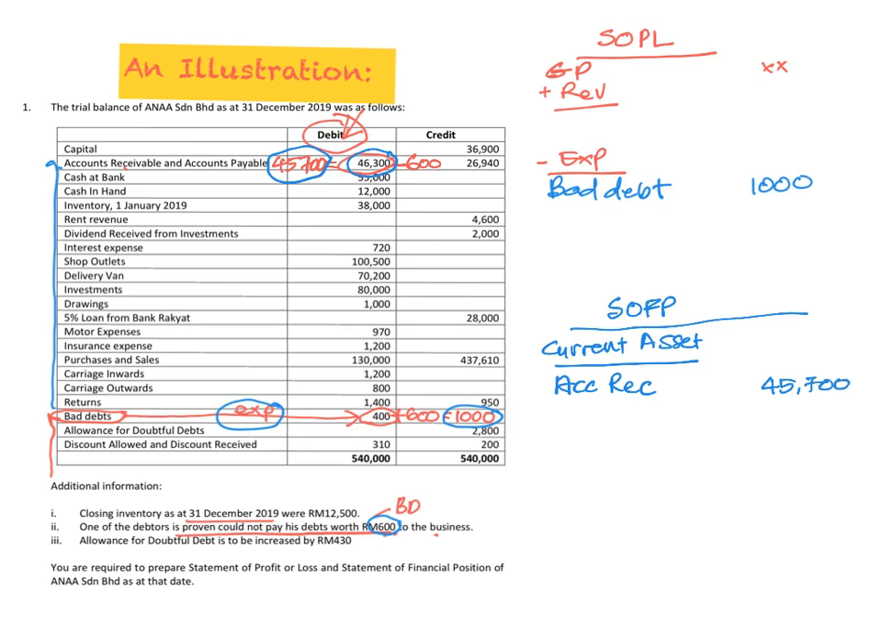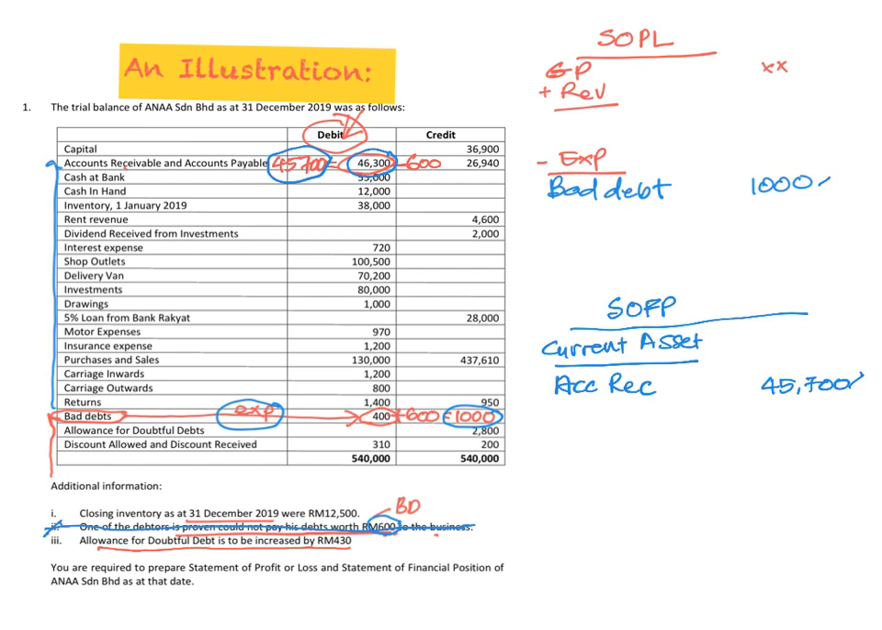So for this information number 2, you have adjusted it twice. Number 1 is here in the SOPL, and number 2 is here in your SOFP. So you have done 2 adjustments to this statement. Now it is completed. Cancel out number 2. Now we focus on number 3, allowance for doubtful debt. Allowance for doubtful debt is to be increased by 430.